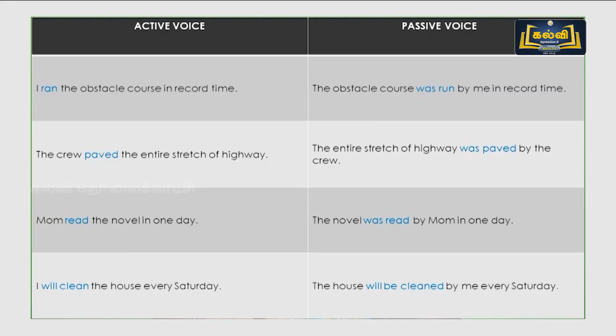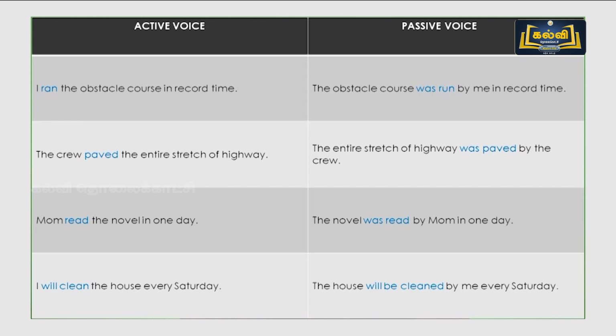Then by, and the subject is changed into object. And we don't change present perfect continuous tense at all. Present perfect continuous, past perfect continuous, future perfect continuous, and future continuous. All these 4 tenses can never be changed into passive voice.